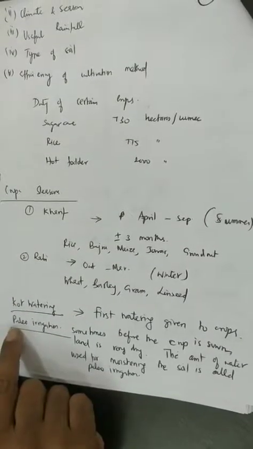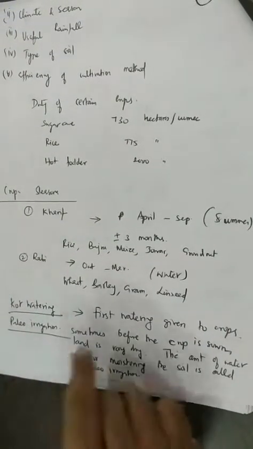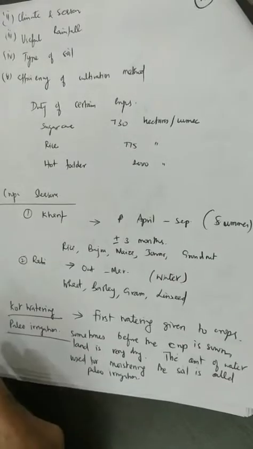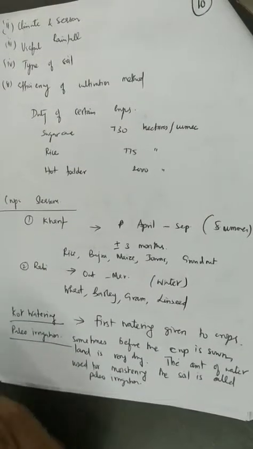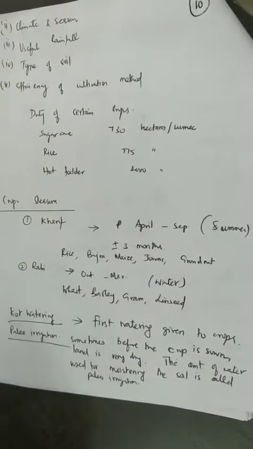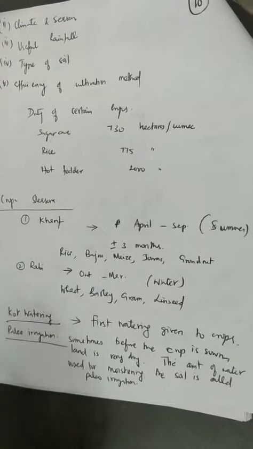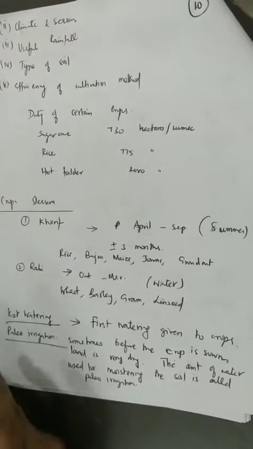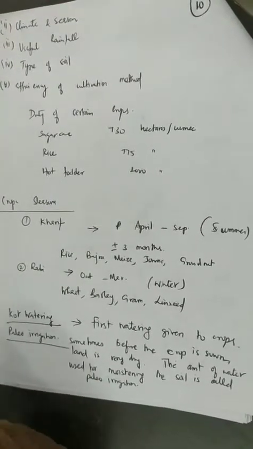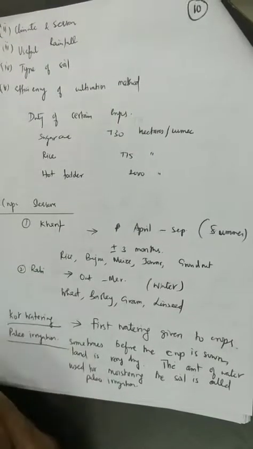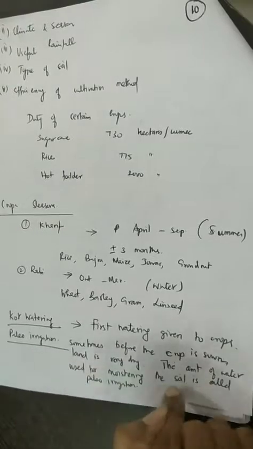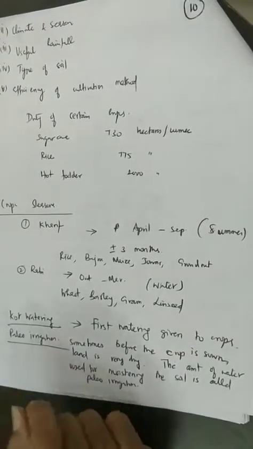Similarly, another topic is called paleo irrigation. Paleo irrigation is when the soil is very dry before the irrigation or sowing starts. In order to moisten the soil, you add some water to the land. That addition of water, that irrigation, to reduce the dryness or increase the soil moisture before sowing the seeds, is called paleo irrigation.